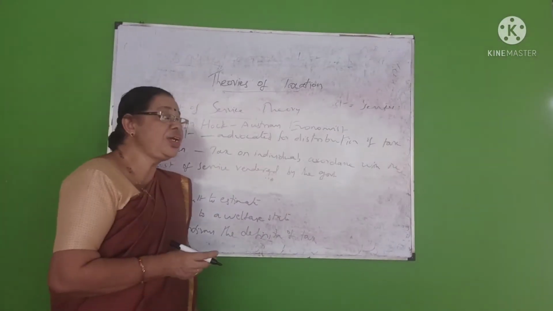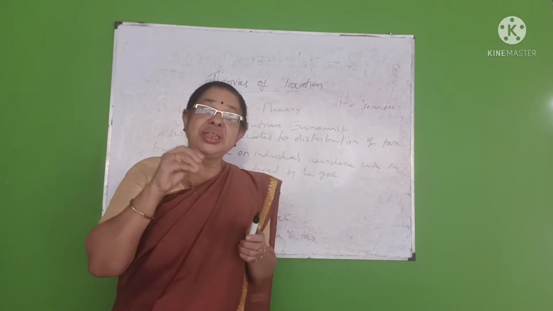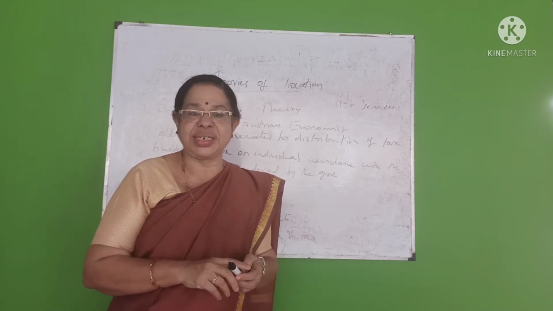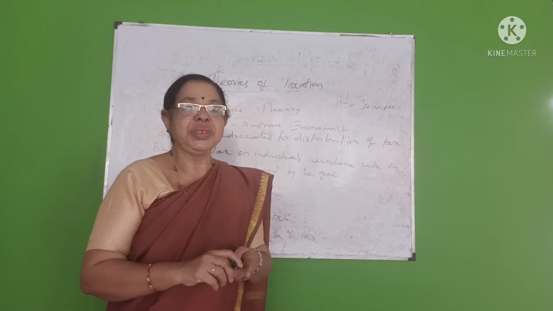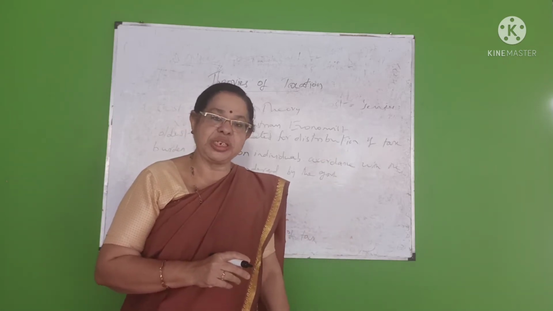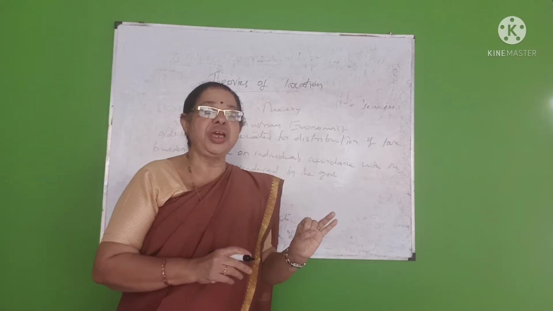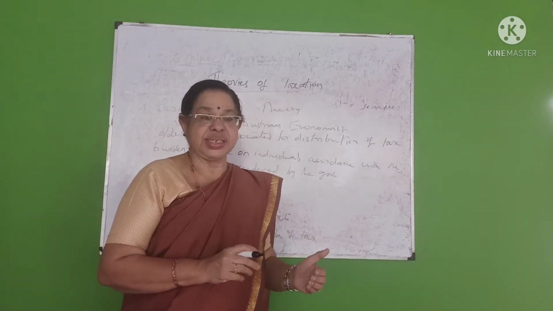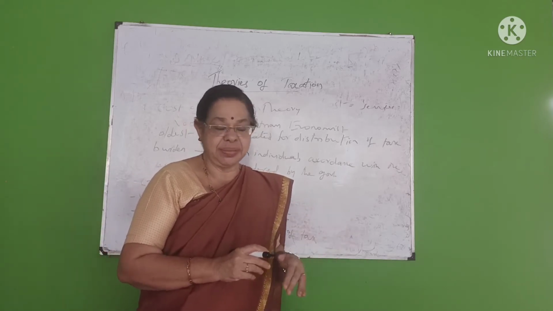Third, it does not conform to the definition of tax. Saying the cost of services equals tax is not an accurate definition of tax, and it is impossible to determine the cost of services. These are the three important drawbacks or limitations of the cost of service principle: it is very difficult to estimate, it is not fair to a welfare state, and it is difficult to determine the definition of tax.